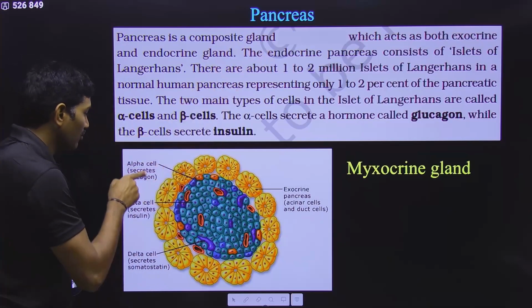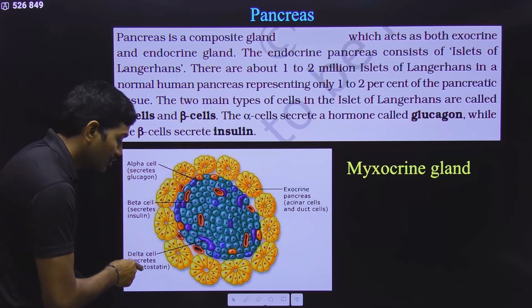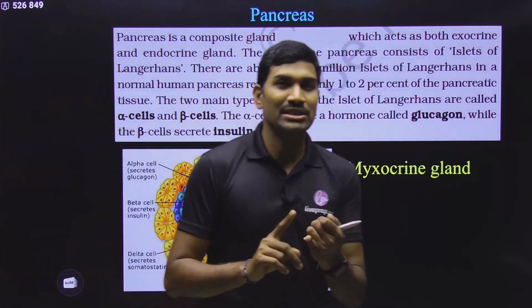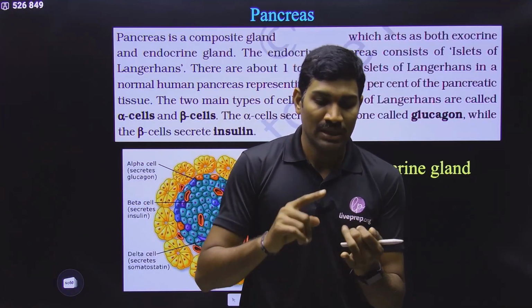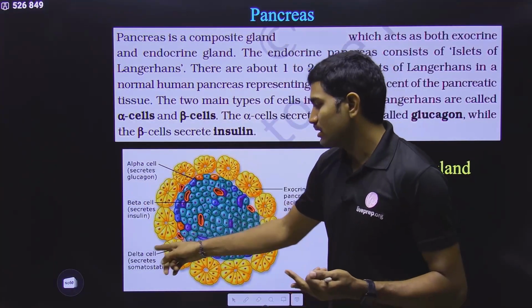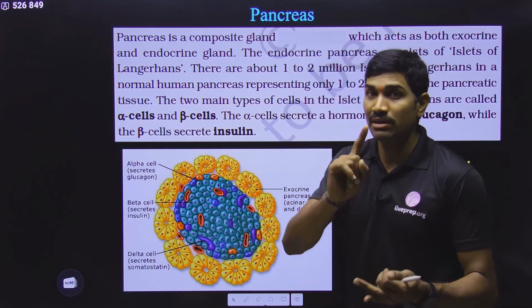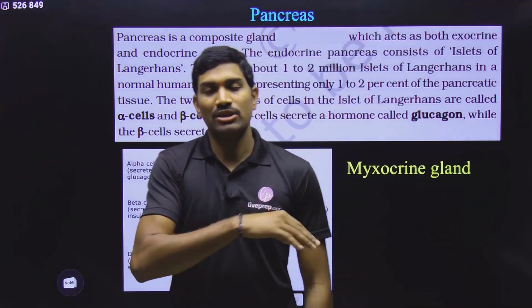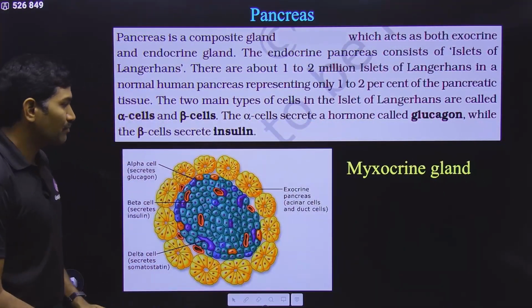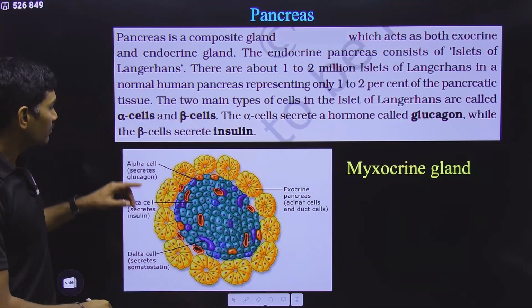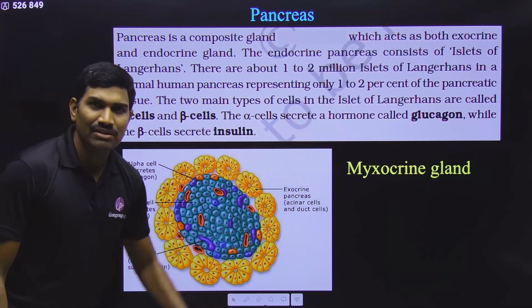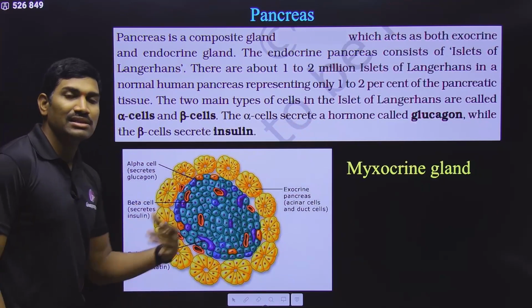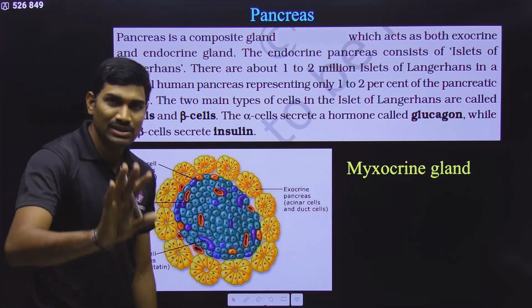Actually, here they are talking only about glucagon and insulin, but somatostatin. Once already we studied somatostatin, that somatostatin from hypothalamus. Second somatostatin, here you are talking about, that is with respect to pancreas. Remember this. At the end, all the 3 somatostatins at once I will tell you once again. Okay, now we will talk about this. What is the function of alpha cells? They are producing the glucagon. We will study the function separately. And beta cells, they are producing the insulin. That function also we will see separately.